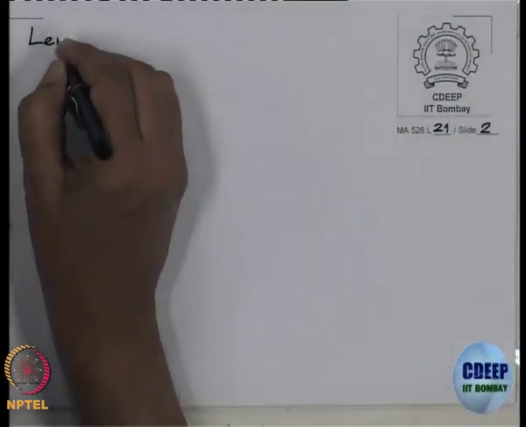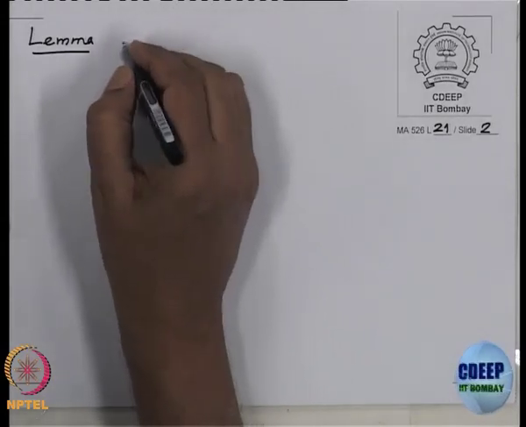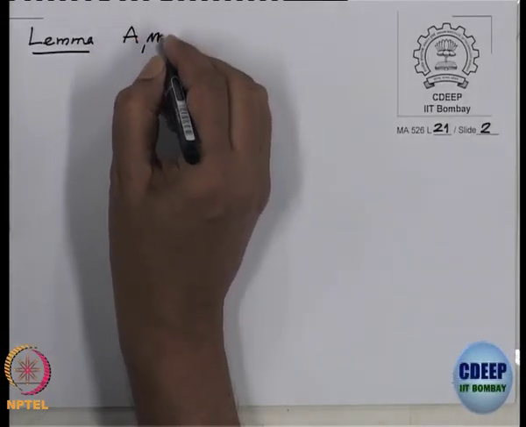Remember, last time we proved a lemma which I will use again today. So I will just recall the lemma. Always today (A, M) is Noetherian local.